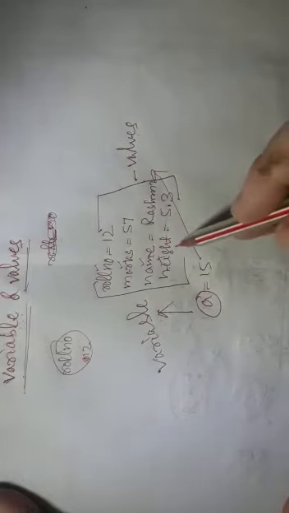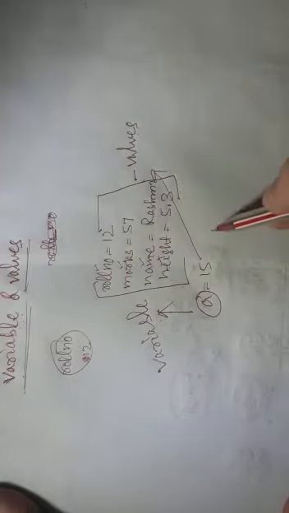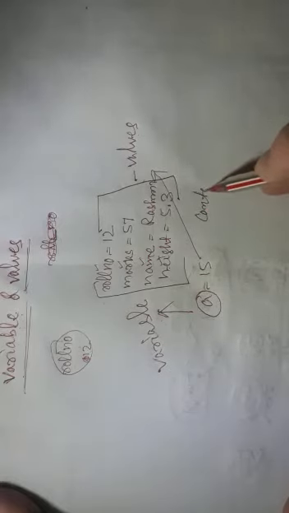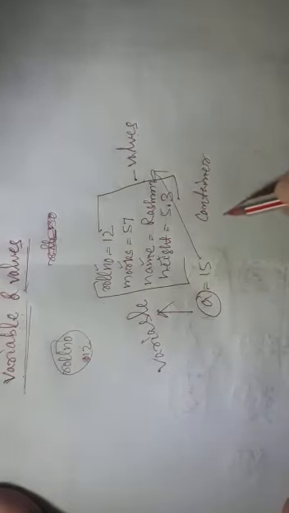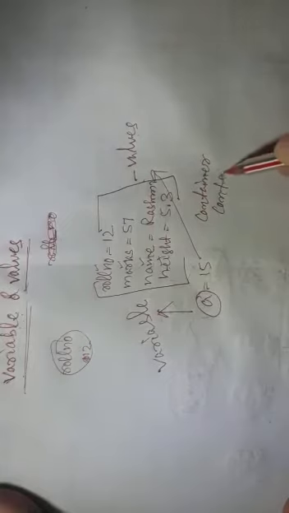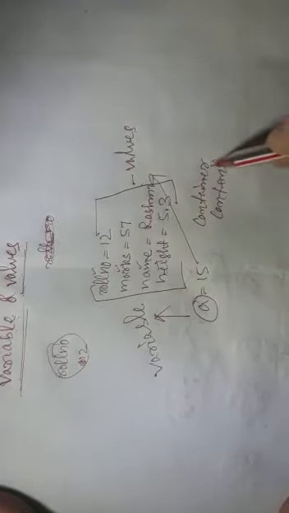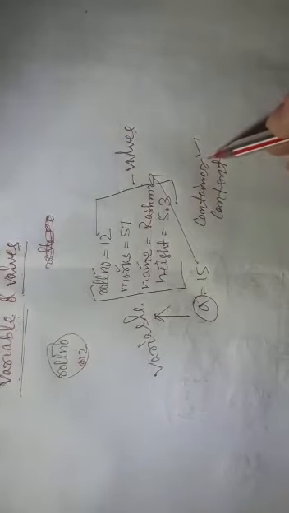Here let me say two things: container and content. Container means a vessel in which you keep something, and content is whatever you want to keep in it.